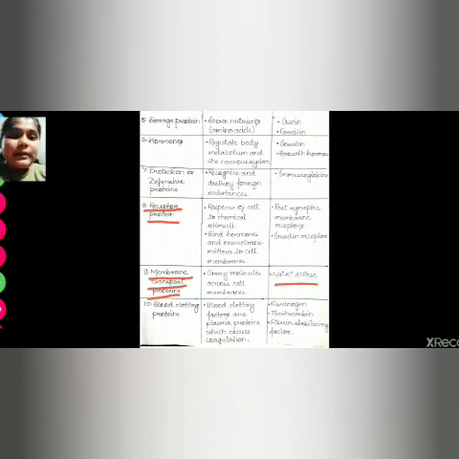Tenth one is blood clotting proteins. All the clotting factors present in our body are proteins. Examples are fibrinogen, prothrombin, fibrin stabilizing factor and many more.